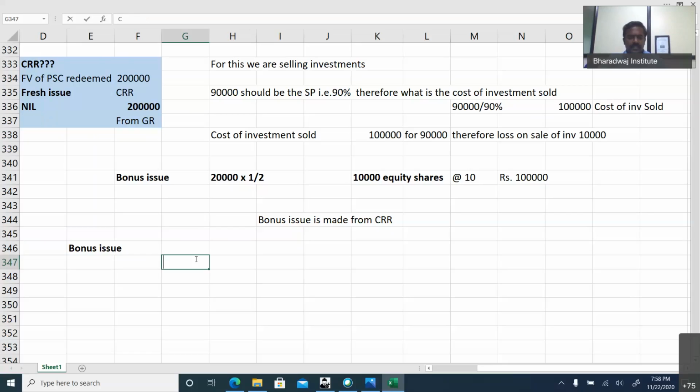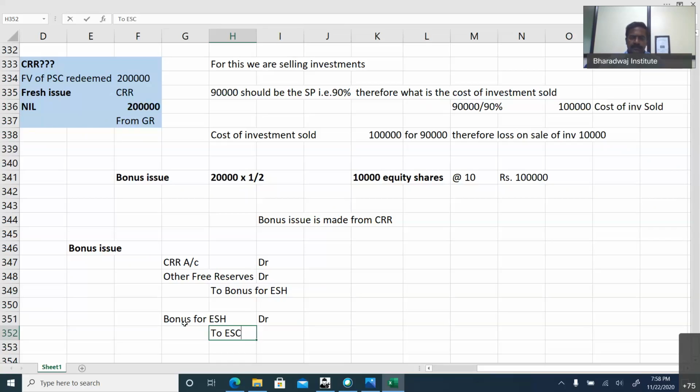The first entry: CRR account debit, or other free reserves, to bonus to equity shareholders account. If CRR is not available, you can take it from other free reserves to bonus to equity shareholders. Then bonus to equity shareholders account debit to equity share capital.